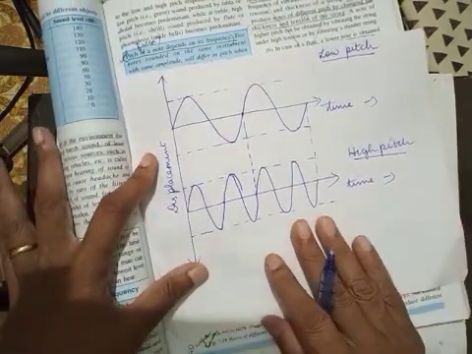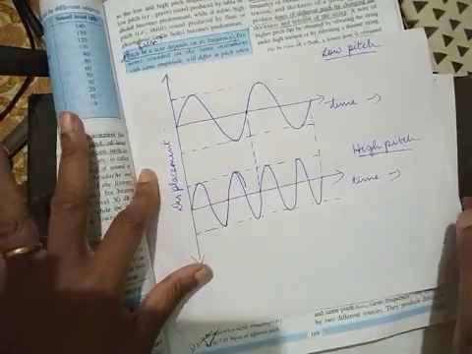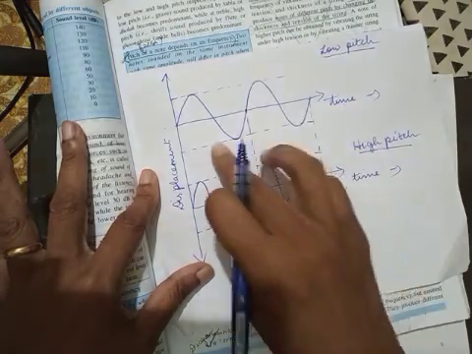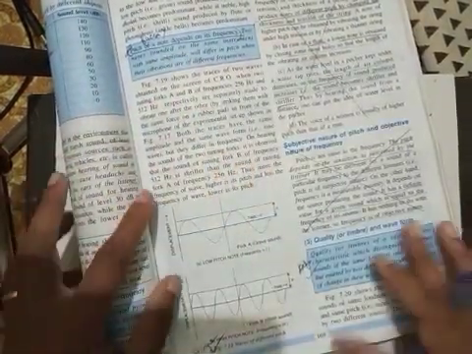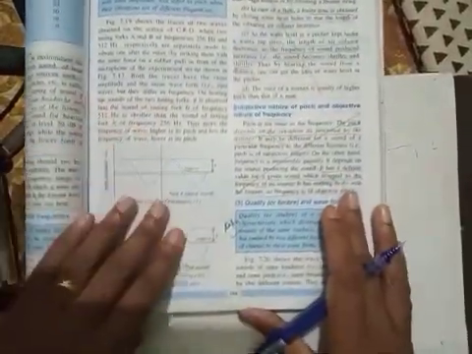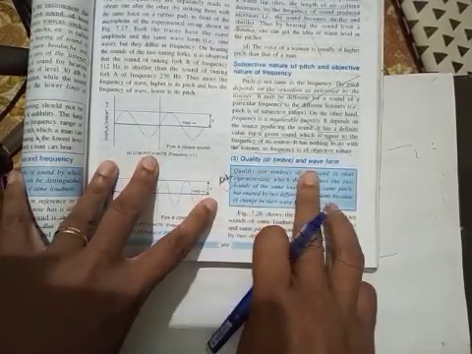Hope you got this, children. So amplitudes keep the same, only the frequency has to be different. Please pay attention while drawing. These gaps and everything are important. Now examples and all are cut, so you can just strike it off. This is also cut. Come to the third property, quality or timbre.